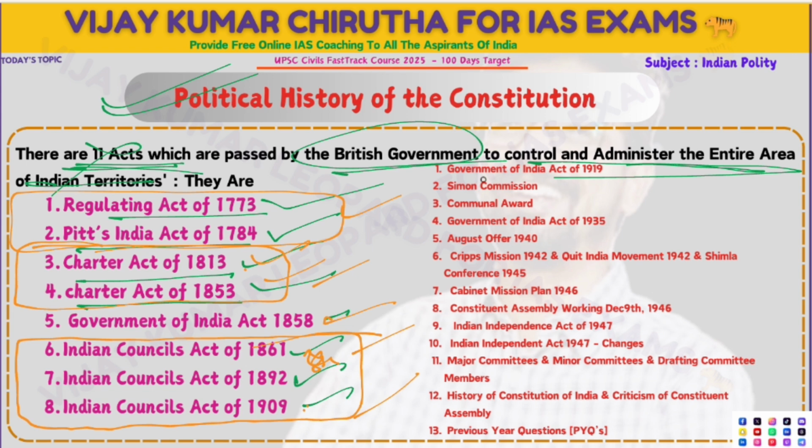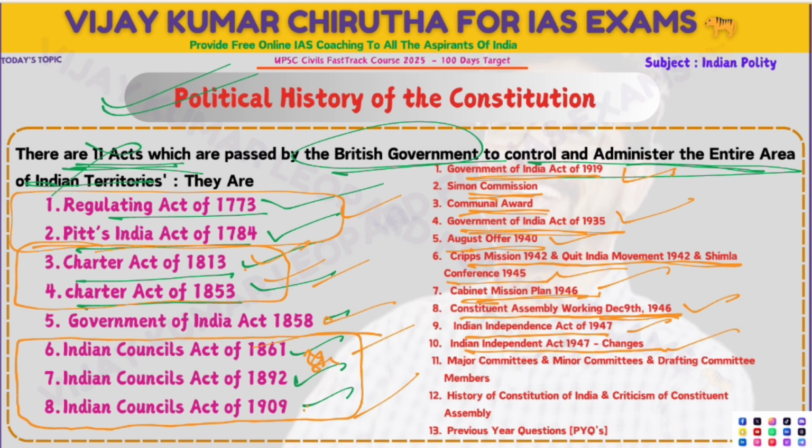Government of India Act 1919, Simon Commission is there, Communal Award is there, Government of India Act 1935, August Offer 1940, Cripps Mission 1942, Quit India Movement 1942, Simla Conference 1945, Cabinet Mission Plan 1946, Constituent Assembly working from December 9th, 1946, Indian Independence Act 1947, and the changes in the Indian Independence Act.